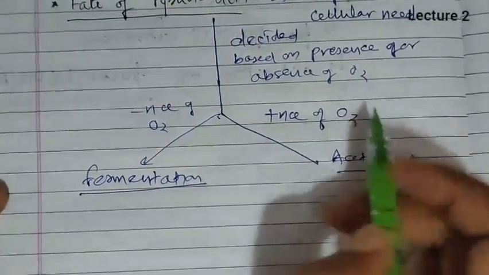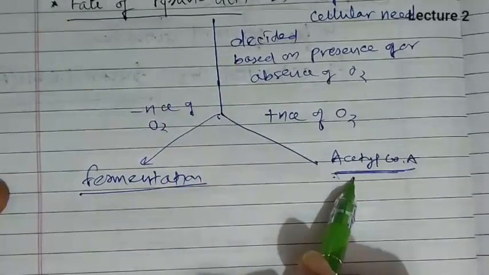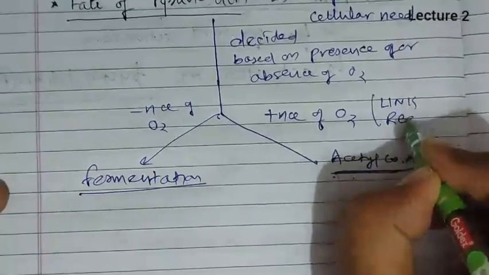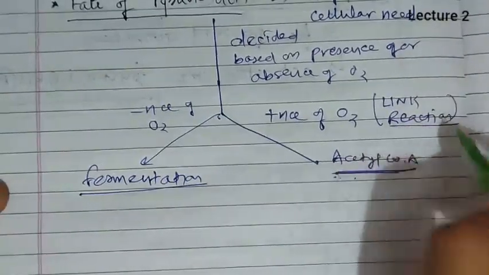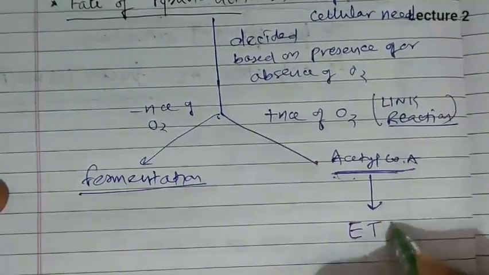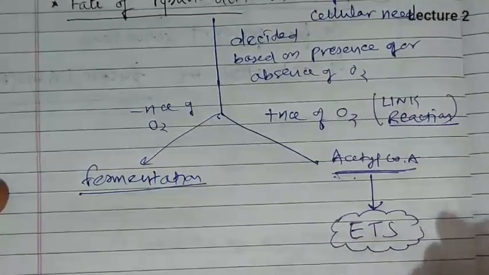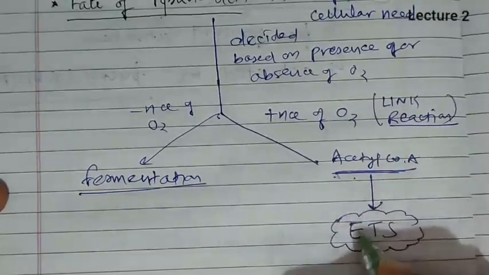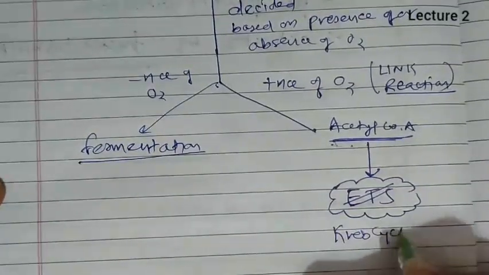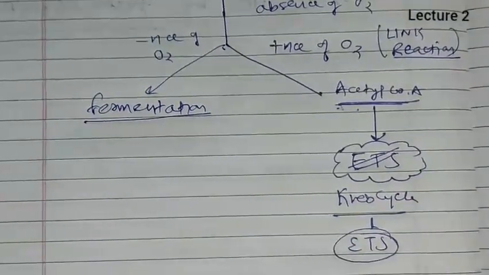First we are talking about aerobic respiration, so we first will talk about how pyruvic acid will convert into acetyl coenzyme A, and this phenomenon is known as link reaction. So first we discuss link reaction, then from acetyl coenzyme A we will be discussing the Krebs cycle, and then after the Krebs cycle we will be discussing the electron transport system and oxidative phosphorylation.